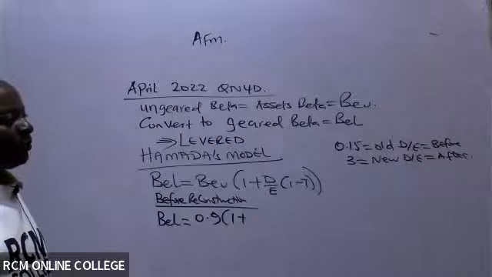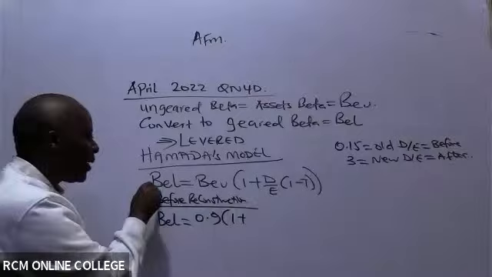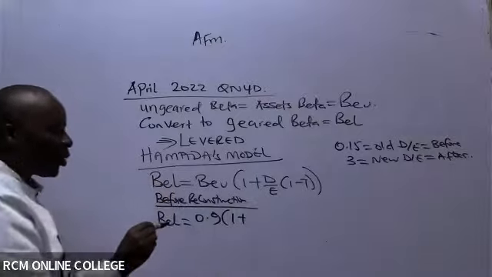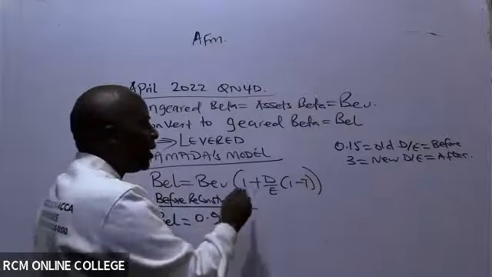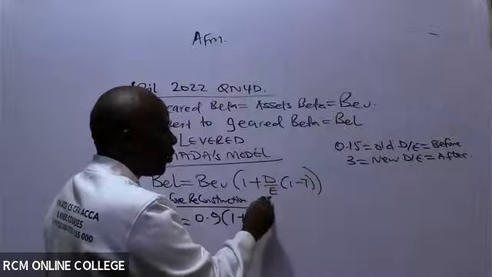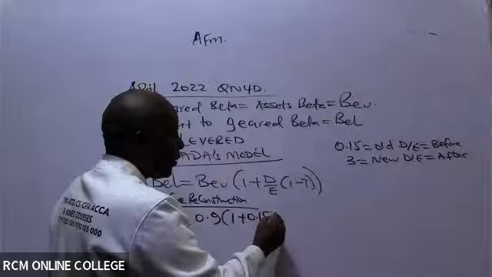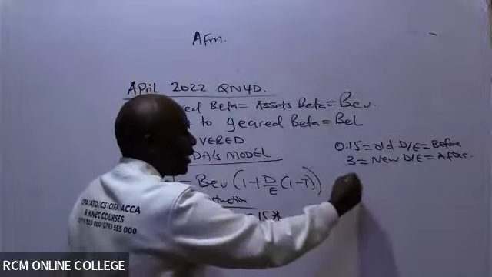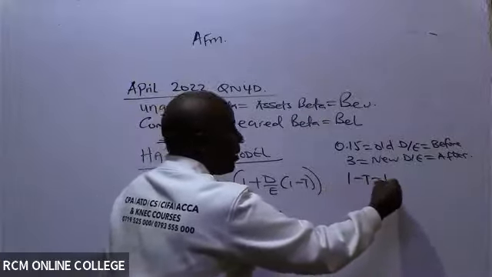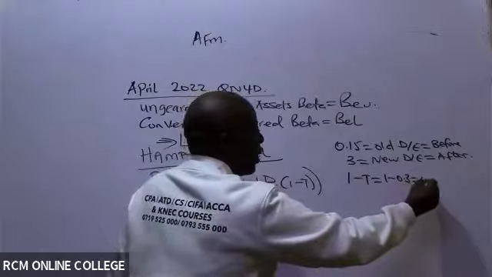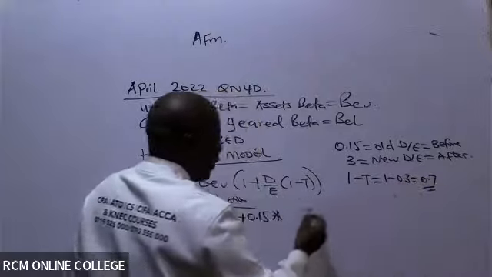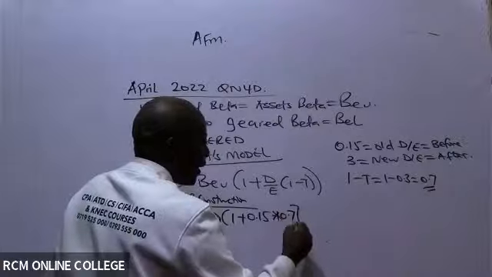Here I'm looking at BEL before reconstruction. So it will be 1 plus debt to equity, 0.15, times, we know tax is 30%, so 1 minus T will be 0.7. So times 0.7.